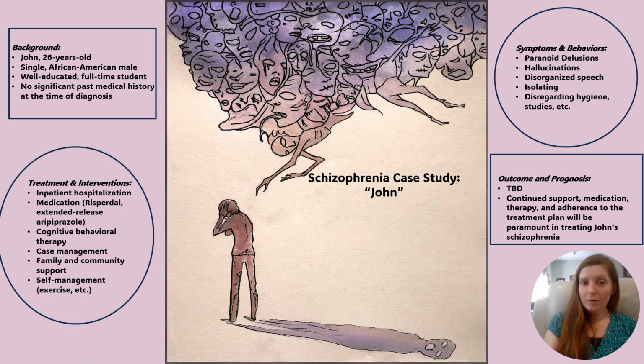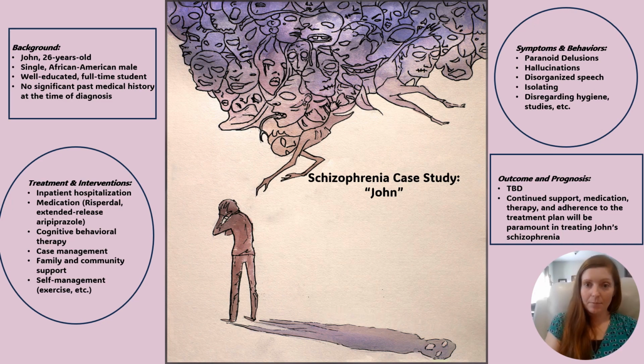Our case study focuses on an individual we will refer to as John. John is a 26-year-old African-American male who presented to the emergency department 2 years ago at age 24 after he was arrested by local police for trespassing in his neighbor's yard and throwing trash over her fence. John was overheard yelling that his neighbor and the others were trying to poison him. He also claimed his neighbor had set up recording devices in his bedroom and was trying to read his mind.